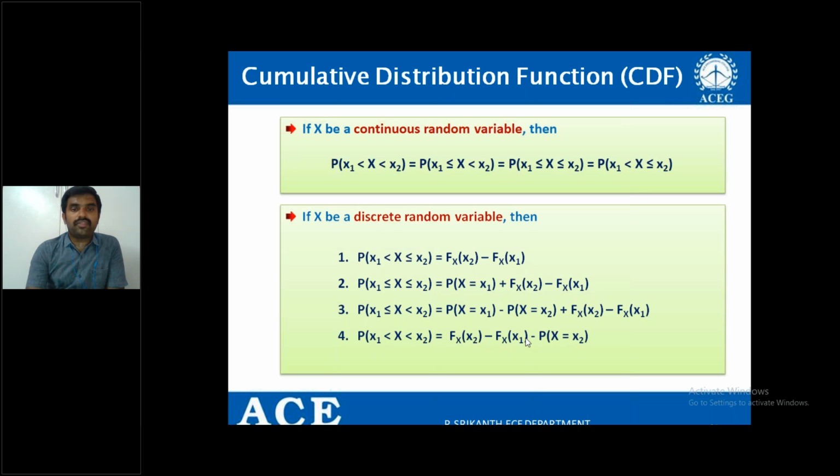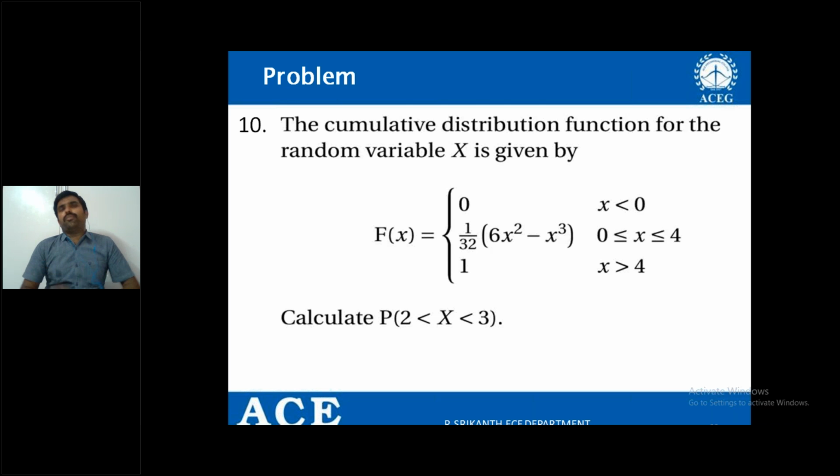Just remember the four relations, especially in the case of discrete random variable. While calculating the probabilities, we need to observe these differences in the case of discrete random variable. Right? Let me take a problem.